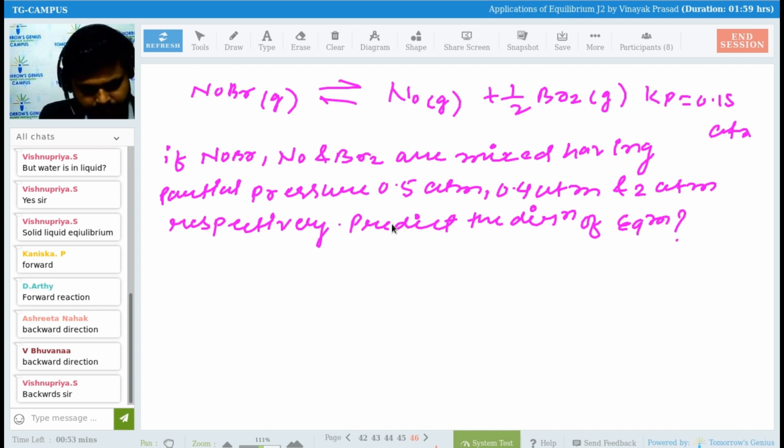Yes, sir, is it backwards? Just a minute, we will have to solve this first. So what is the value that you have got for Qc? That is Qp.